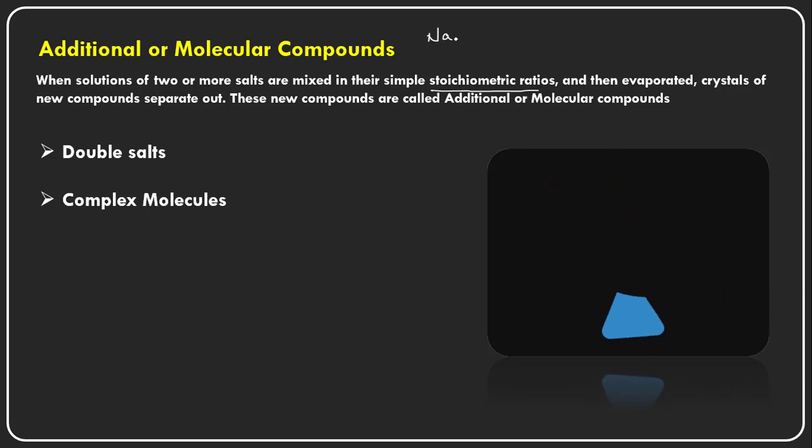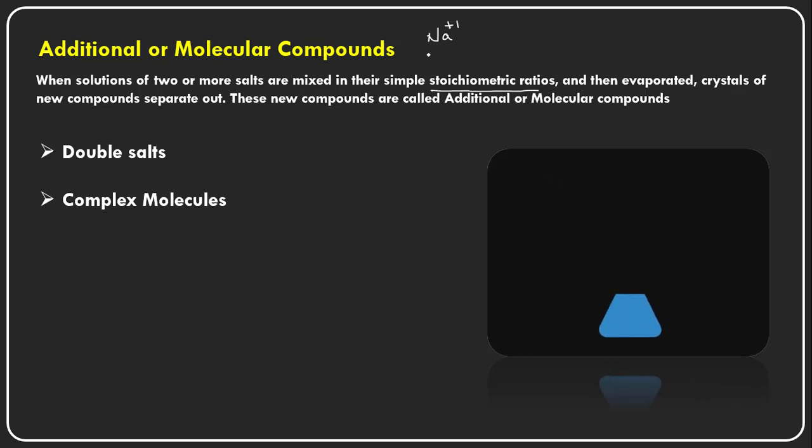The valency of the sodium is +1 only. That means it can lose only one electron, and it can form one bond only with either fluoride or chloride or OH minus or whatever it may be.